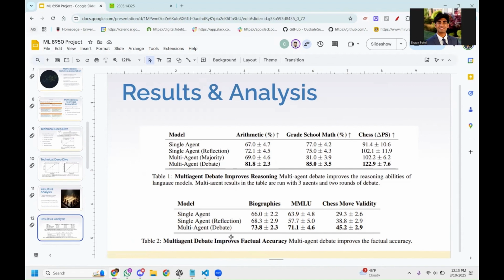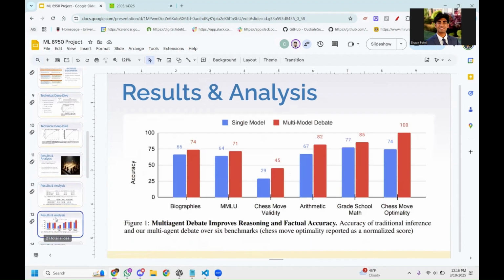And this factual accuracy was measured mainly on the biographies I talked about in the past, but also in chess move validity, as it had to remember the previous positions of the board and how they interact with one another. To further show this, you can see that the multi-agent debate also is improving accuracy across all of these different data sets, and there's a drastic increase in accuracy among all of them.